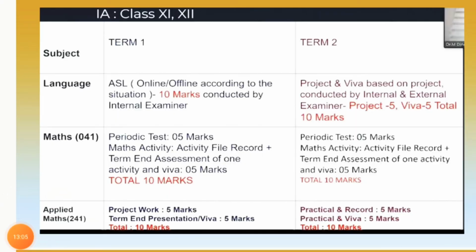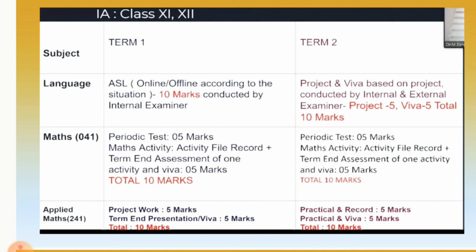If we talk about the internal assessment of classes 11 and 12, you can see internal assessment is also divided term-wise, term 1 and term 2. For languages, there will be ASL. It can be online or offline according to the situation, and that will be of 10 marks conducted by the internal examiner, meaning your teachers or whoever the authorities are in the school. Term 2 will be the project and viva based on the project, conducted by the internal and external examiner. The project will be 5 marks, viva 5 marks, and total 10 marks.